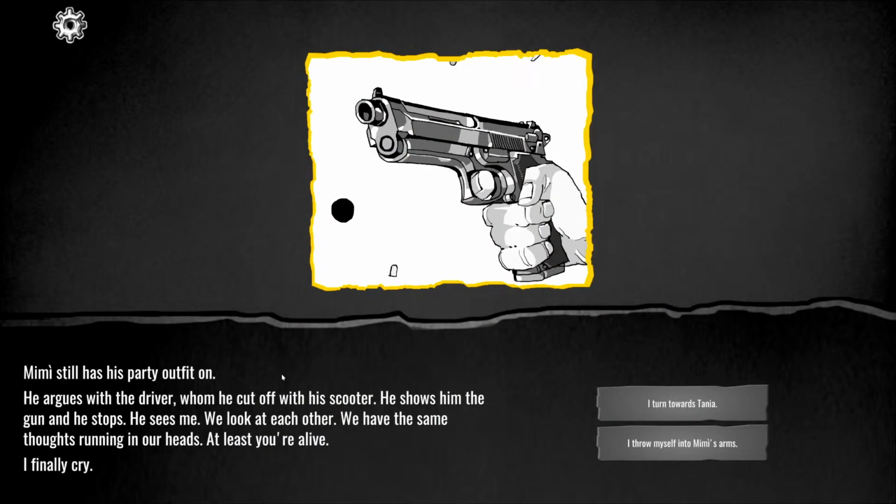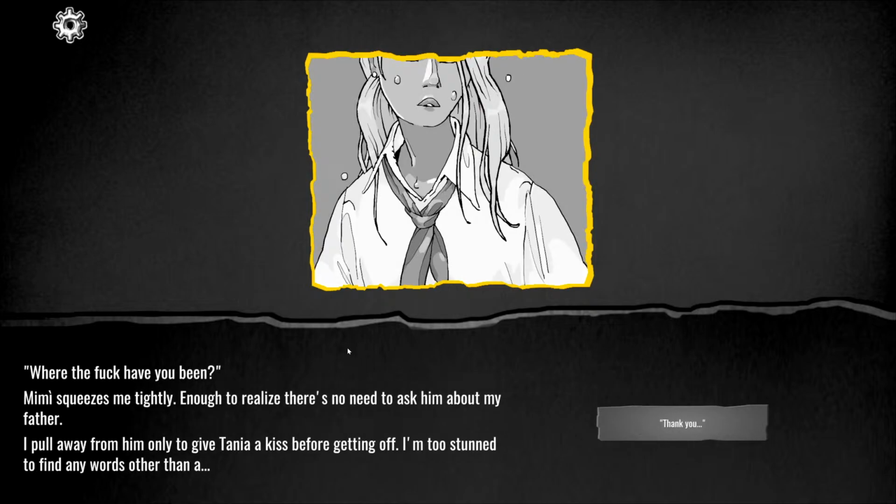Mimi still has his party outfit on. He argues with the driver whom he cut off with his scooter. He shows him the gun and he stops. He sees me. We look at each other. We have the same thoughts running in our head. At least you're alive. I finally cry. I run toward Tanya. I throw myself into Mimi's arms. Where the fuck have you been?